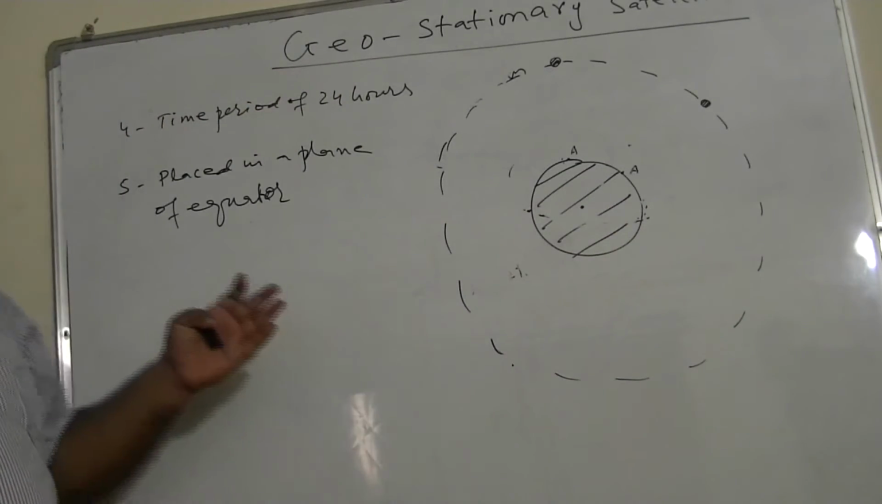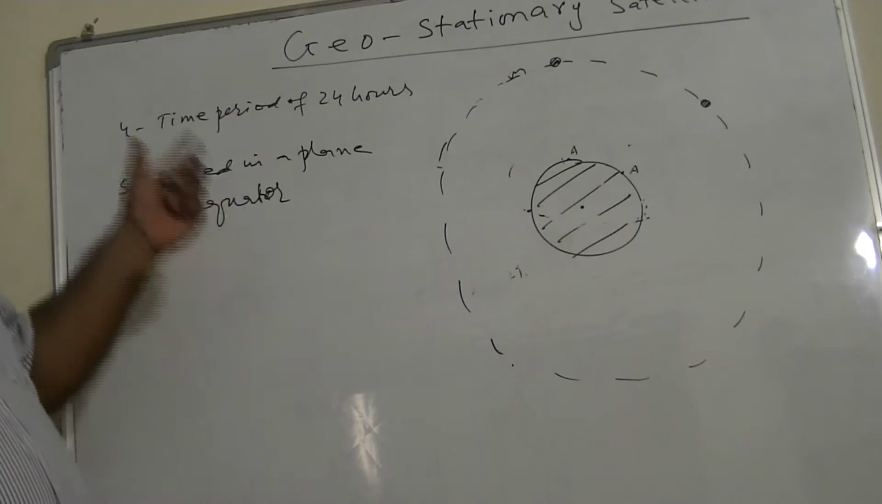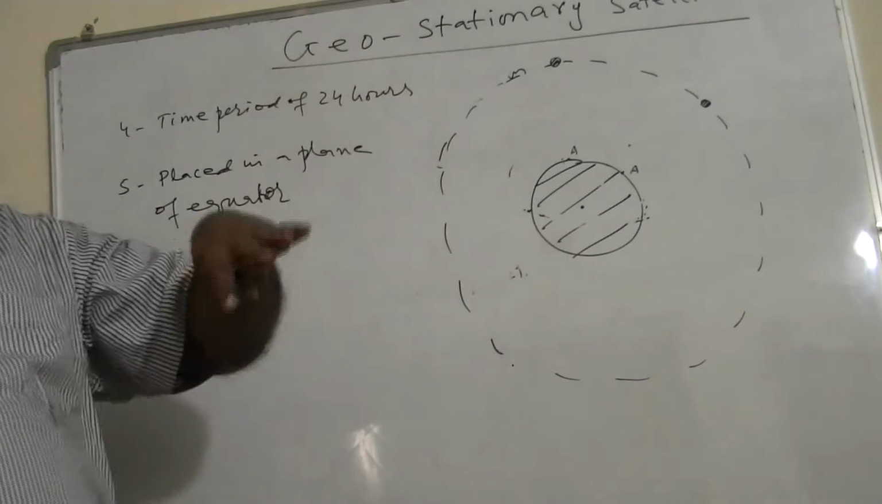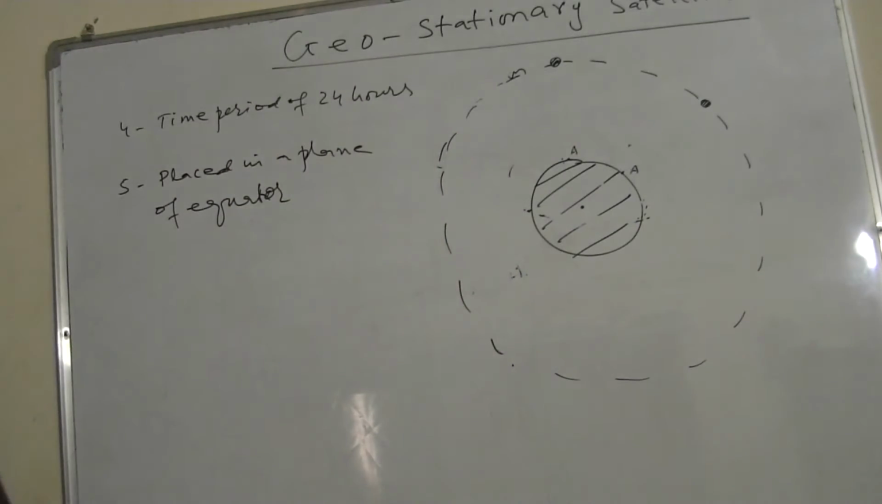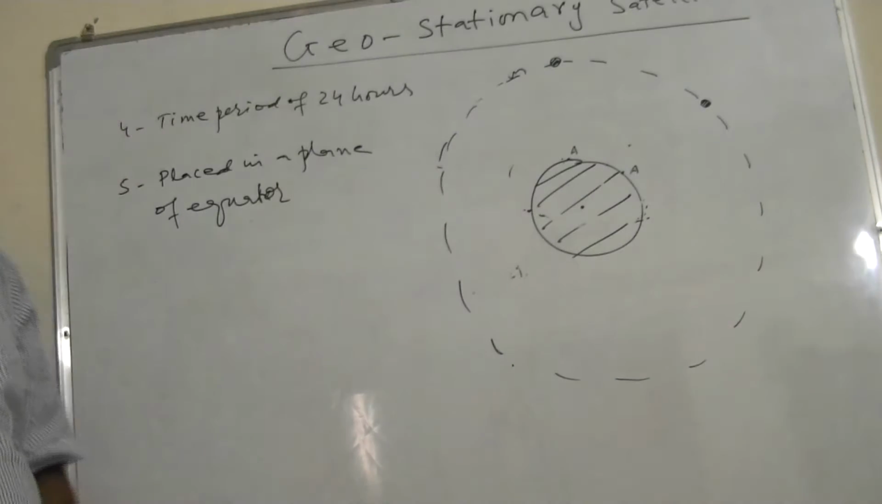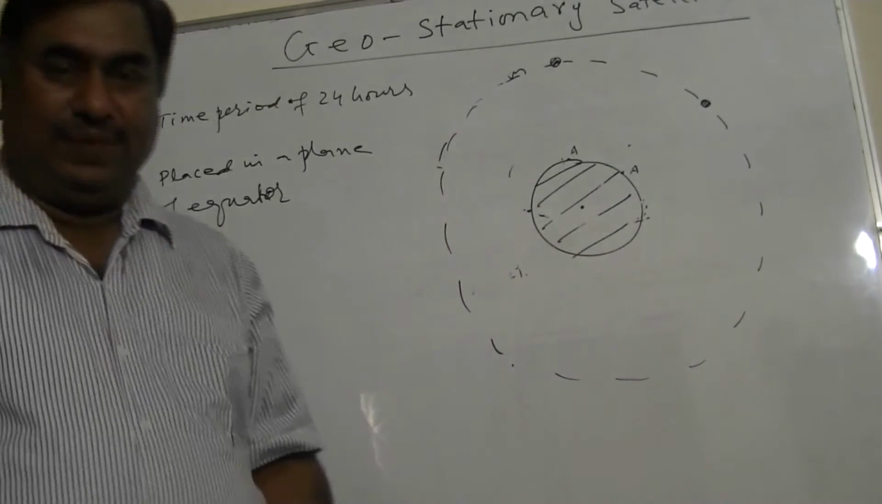Actually they always remain stationary with respect to Earth at a particular point. If they are not placed in the plane of the equator, then there may be sometimes more distance when the satellite is at the North Pole, or more distance when it's at the South Pole. So with that varying distance, the satellite will no more be stationary. So that's why they are always placed in the plane of the equator.